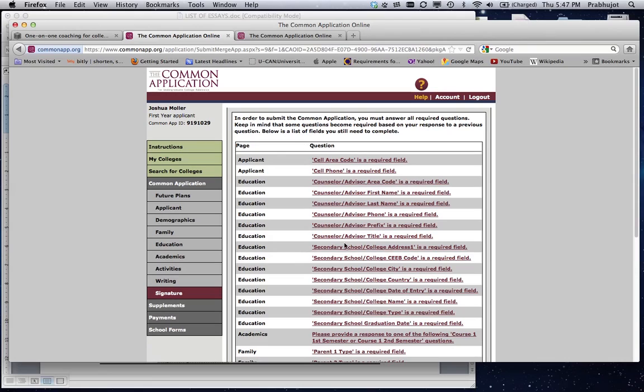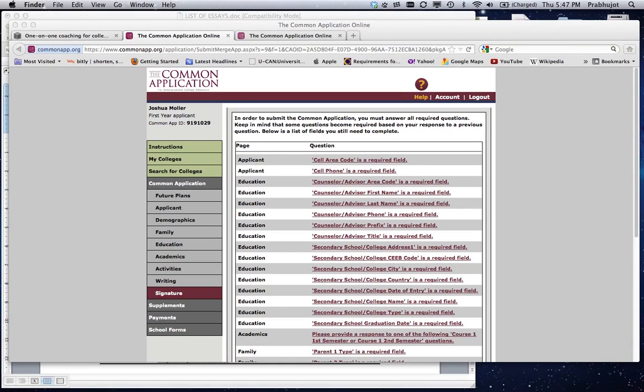Once your application is complete, or at least once all the required fields are complete, you're going to be able to generate a PDF document. And I'll show you what that looks like. But that's going to be a print preview, and that's going to be something that we're going to want to look at in order to review the whole application and make sure that you've communicated all of the important things that need to be communicated about yourself, and also that we haven't made any silly little errors along the way. So I'm going to want you to look over that, probably have your parents or somebody else you trust look over it, and then I want to look over it and do one final review, and then we'll consider it a complete application, and we'll be ready to submit it whenever.